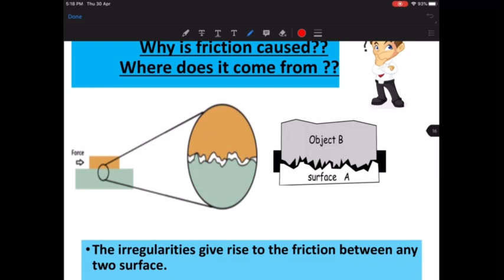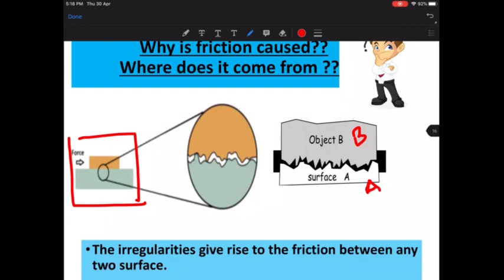This A is the first surface that I've shown here. This is the bottom surface, and there is another object, B, which is stationary or maybe moving. It can be a ball, it can be anything. So this is the second object. These two objects are trying to slide or move against each other. Look at this. The green one below is one object, and the light orange one shown here is the second object. So now these two objects are either sliding or moving against each other.